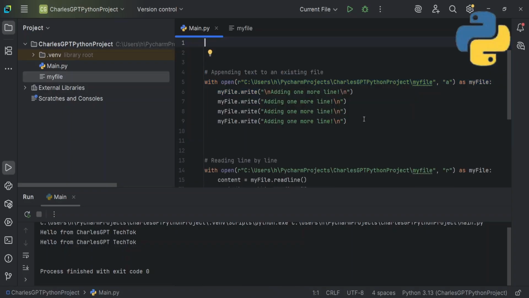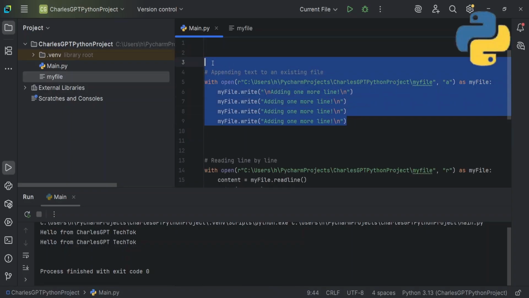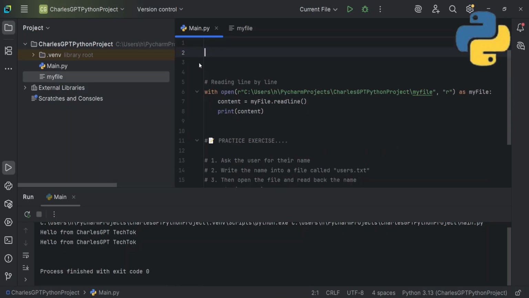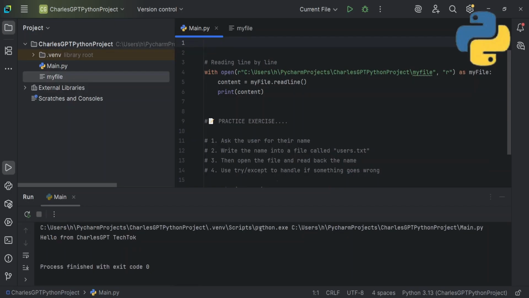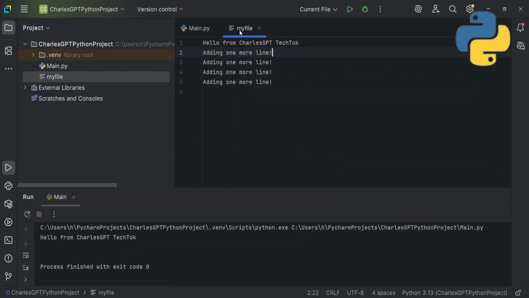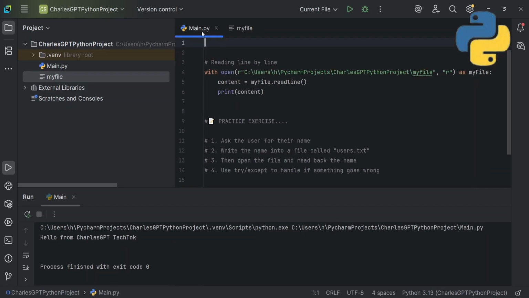I'll delete all these things that are already written in my file, so it won't delete the things that have been written in my file already. So if I run this, readline, you can see it reads only the first line, like this. It reads only the first line, readline.